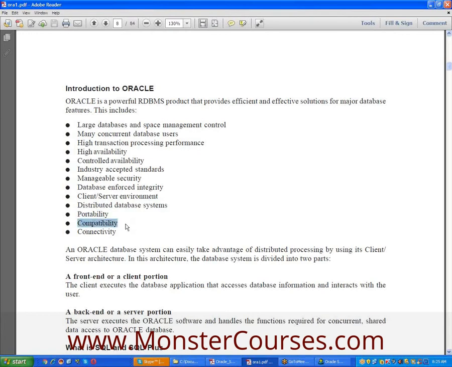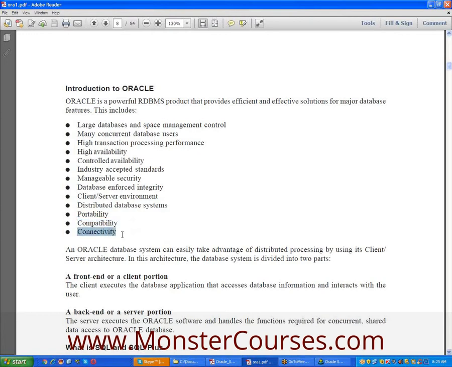Compatibility. The Oracle database supports Windows XP, Windows 7, Windows 8, Windows Vista, Unix, Linux, Mac, Solaris, any operating system.